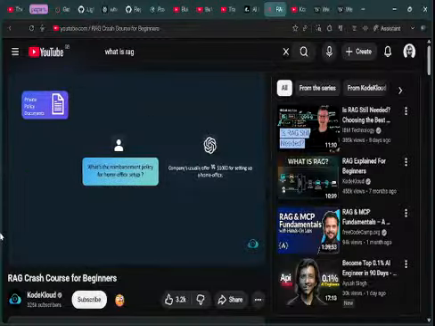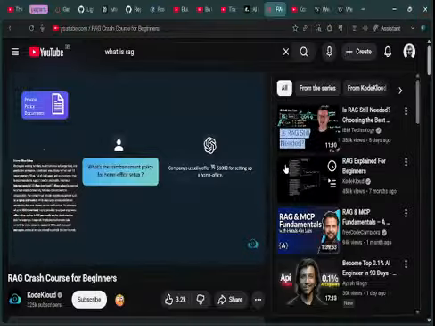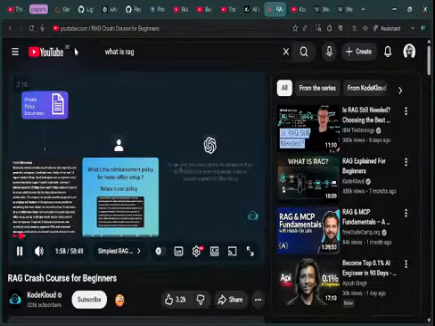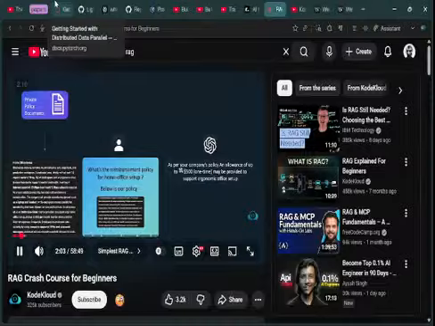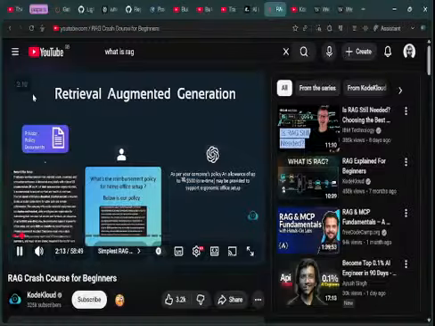So what do you do? You look up your internal policy document and get the section of the policy that describes home office setup by yourself. Then you add that to your prompt and tell ChatGPT to refer to this policy. Now with this additional information, ChatGPT is able to generate more accurate responses. And that is the simplest explanation of RAG, that stands for Retrieval Augmented Generation.